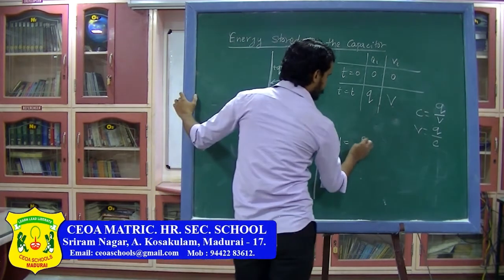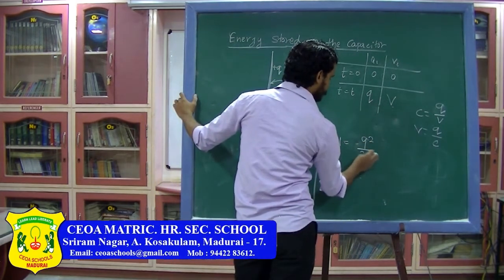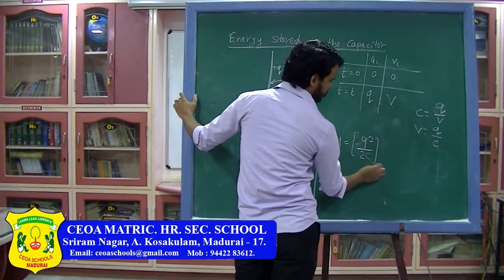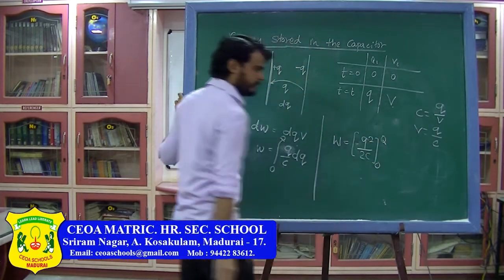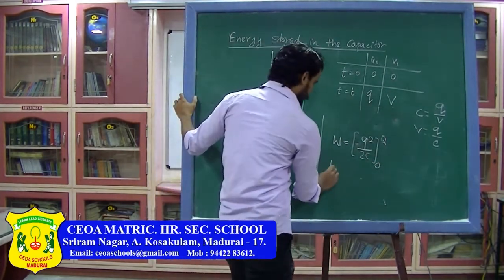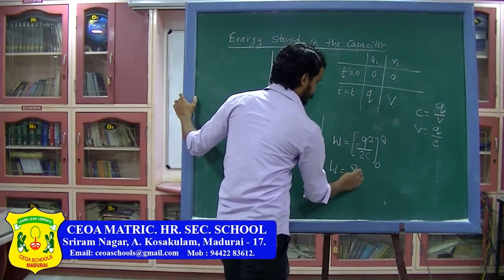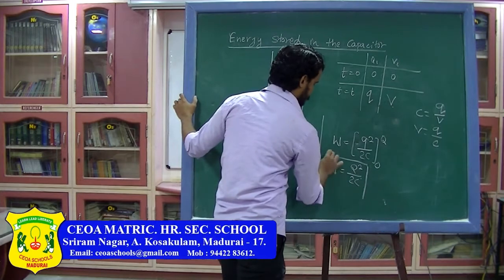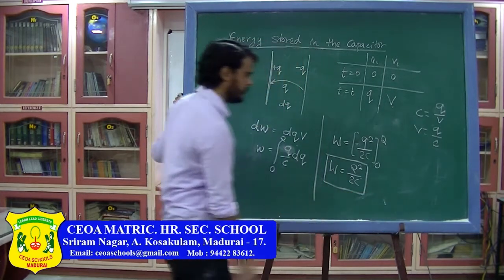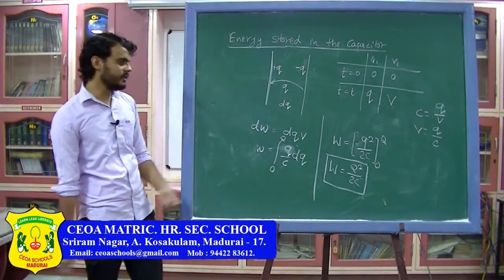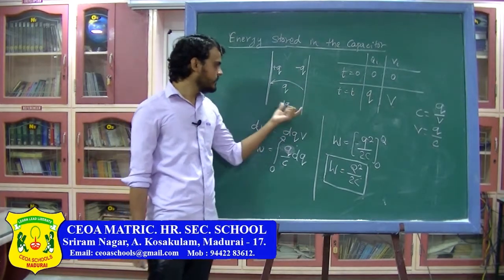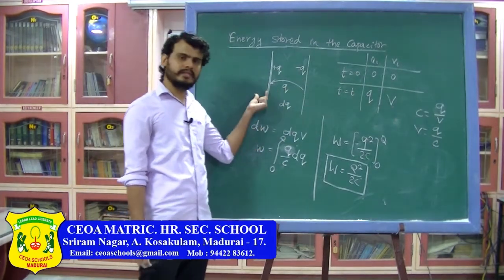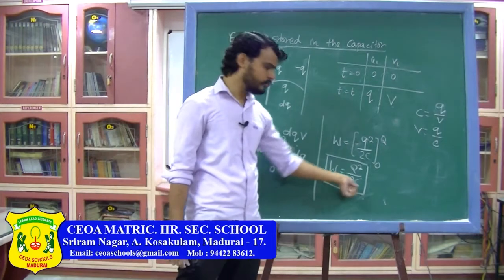So I can write this as q square divided by 2C, from initial charge to final charge. From here the work done will be q square divided by 2C. So you can see the work done by you to move the charge q from one plate to another plate is q square by 2C.